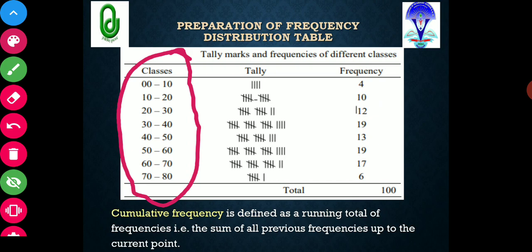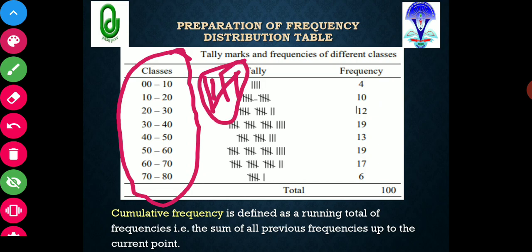Now I will see my raw data and find how many observations are present between 0 to 10. For each observation I will put one line. If 2 observations, I will put 2 lines, if 3 then 3 lines, if 4 then 4 lines, and for the fifth I will put one oblique line. So this whole set will be counted as 5.